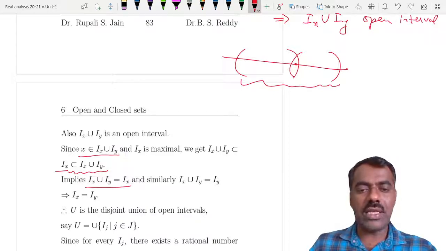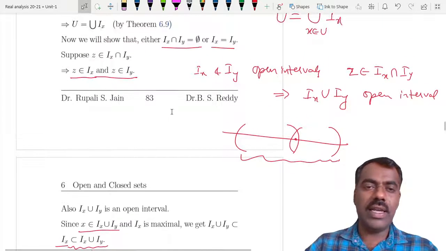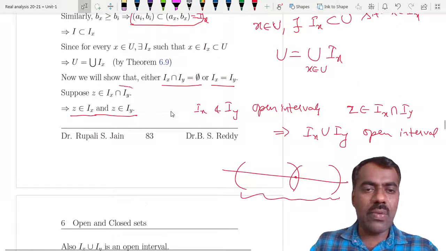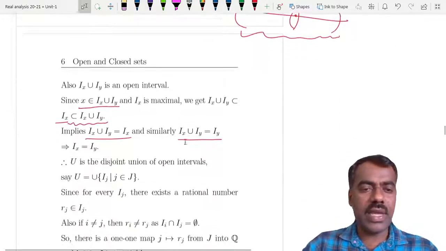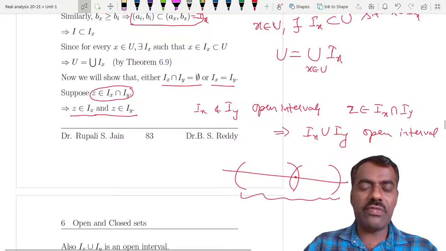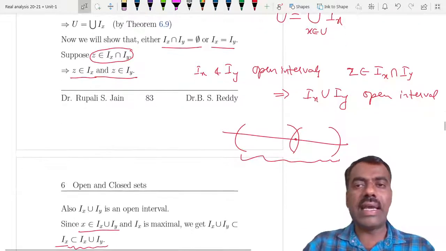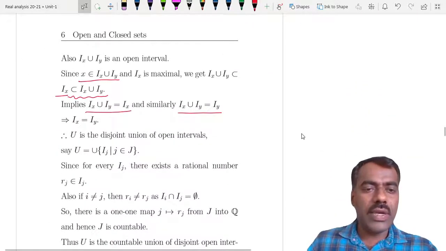Similarly you can prove that Ix union Iy is equal to Iy. That shows that Ix is equal to Iy, right? So what we proved is that whenever they have one point in common, then they have every point in common, so they are equal, right? So by dropping those points, for every x, y, if Ix is equal to Iy, you only consider it as one point, then you can write U as a disjoint union of open intervals.